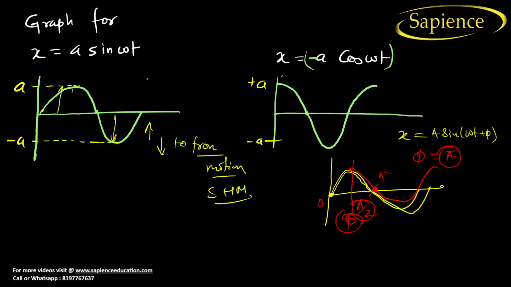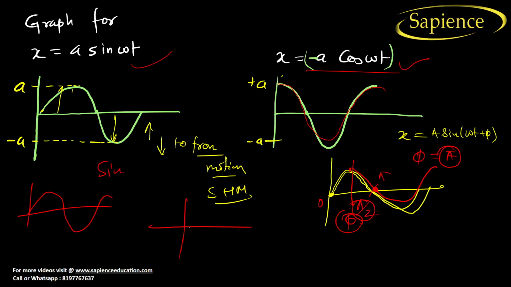Now the graph of x is equal to A sin omega t, x is equal to minus A cos omega t. Here we can draw a graph like this. Basically you have to use a sine graph, and if you want a cos graph, just start from the top like this. Why so? Because at t is equal to 0, cos is at maximum, that is maximum amplitude. So we can use any type of graph.